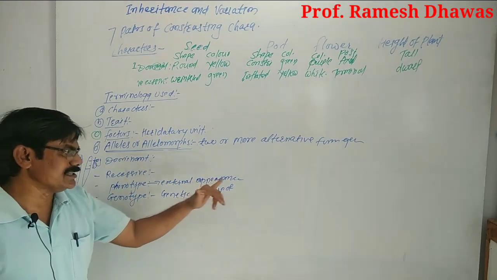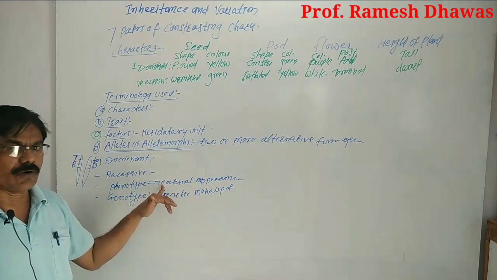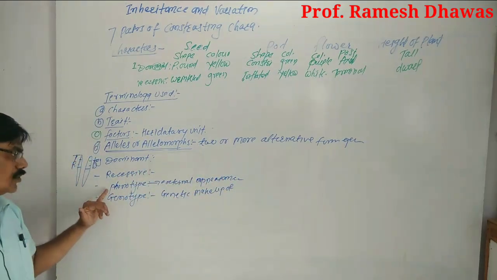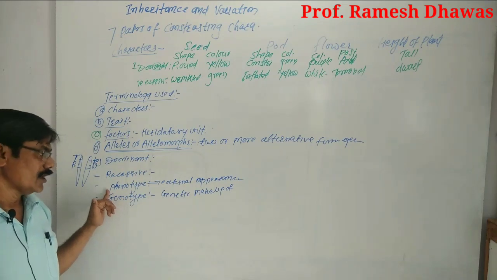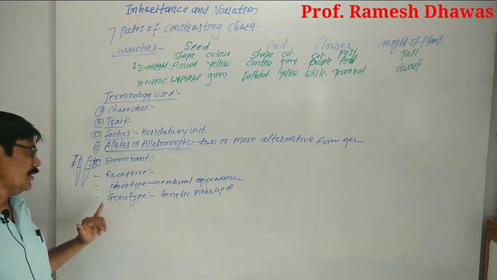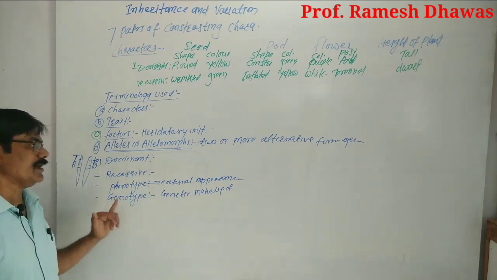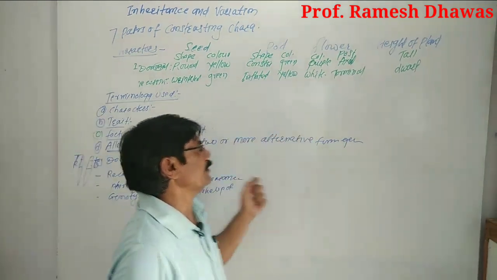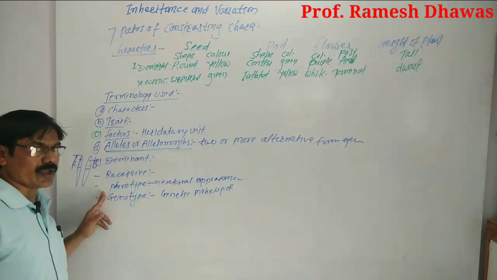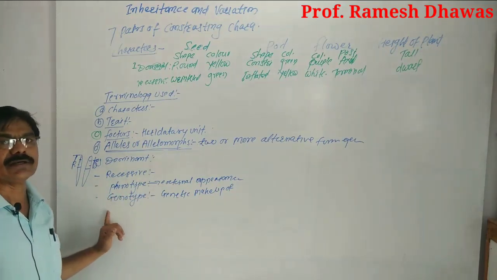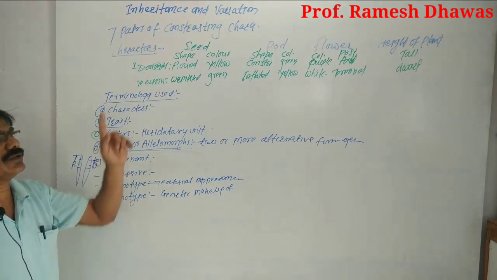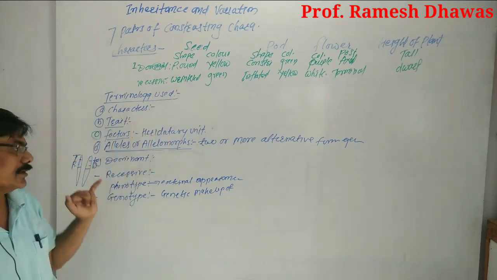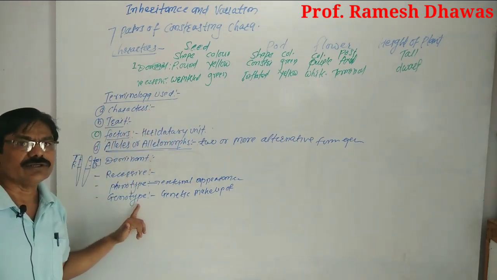Those that express externally as tall or dwarf are called the phenotypic characters or phenotypes. And for that particular character, the factors used by Mendel in the form of capital or small letters, which denote the tall character and the dwarf character, are called the genotype.